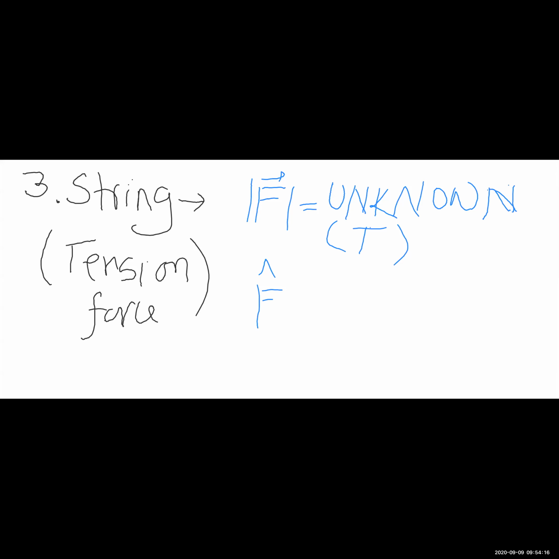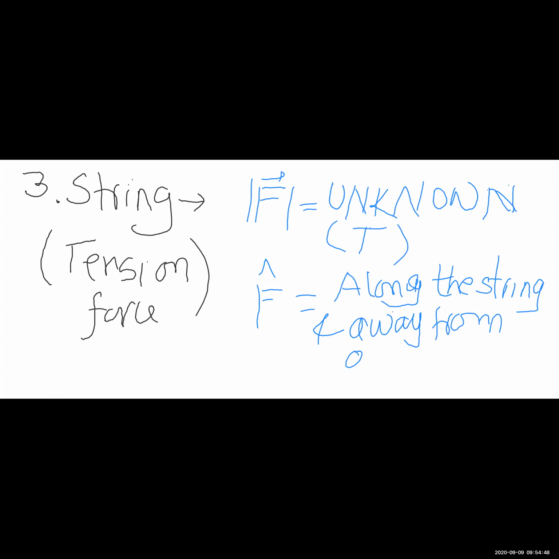The direction of tension is known to us, and the direction of tension is going to be along the string. It is always along the string, and away from the object. Now why is it always away from the object? This is very, very easy to understand.